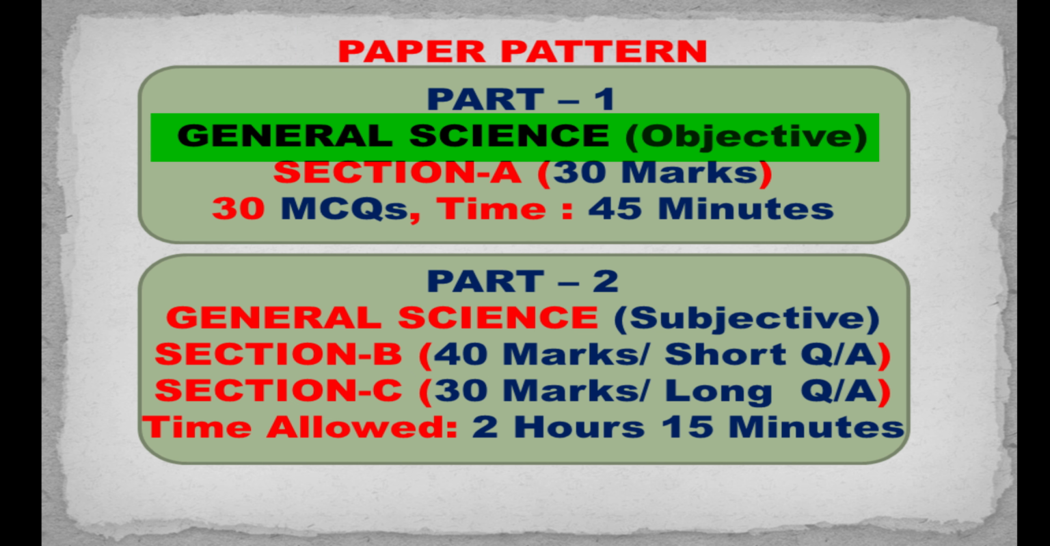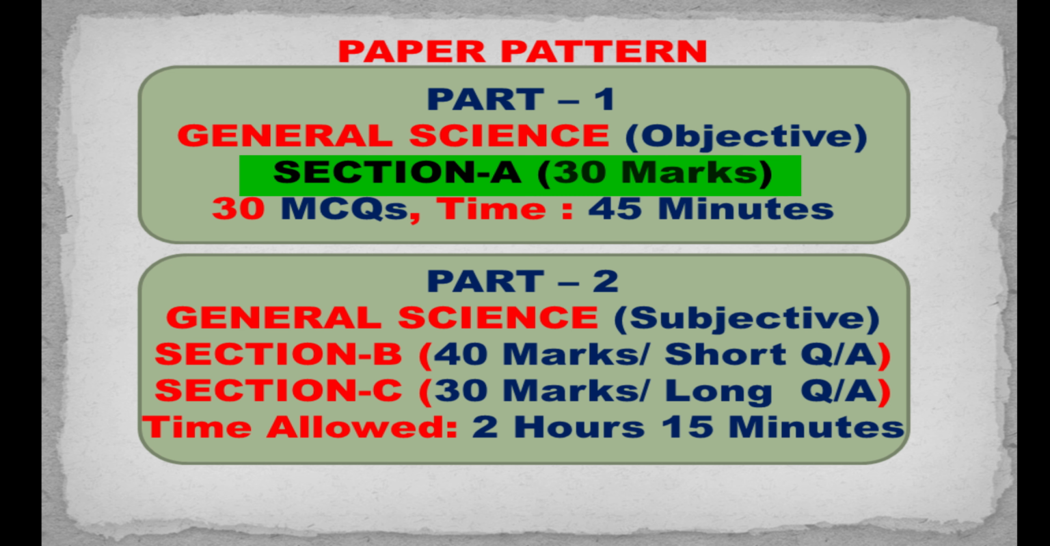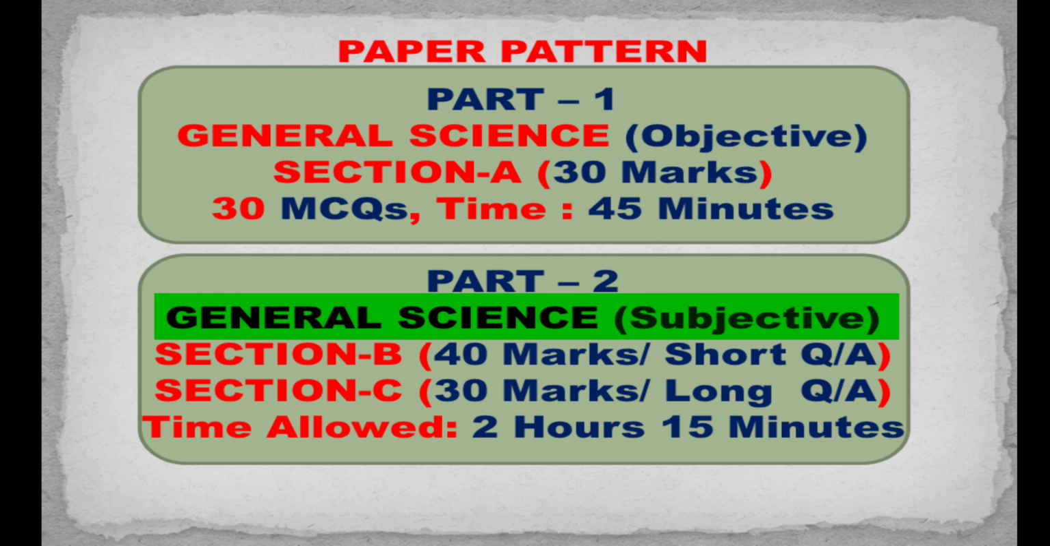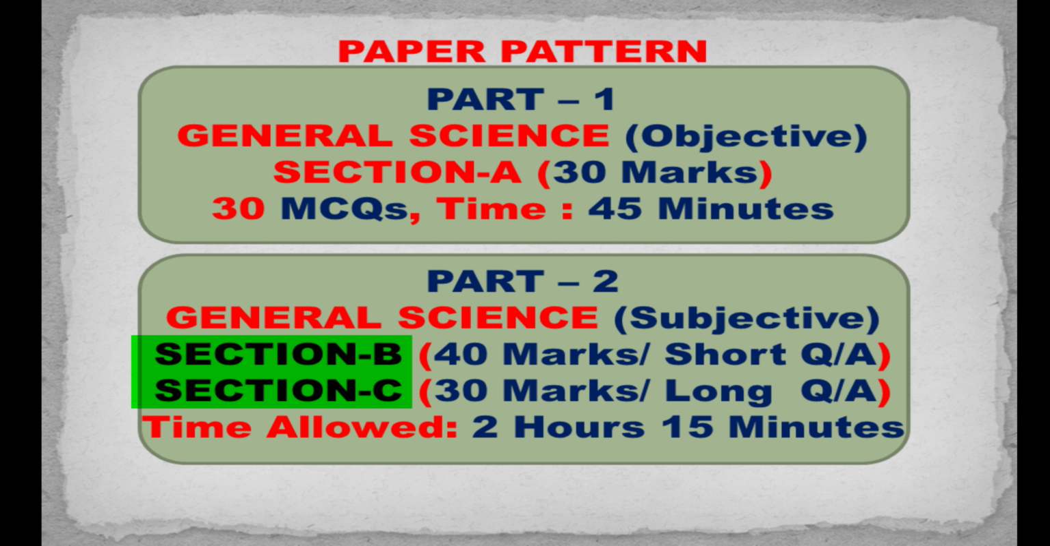Part 1. General Science, objective, needs to be solved on the question paper. Section A of 30 marks, 30 MCQs, time allowed, 45 minutes. Part 2. General Science, subjective, consists of 2 sections. B and C are to be solved on the answer sheet.